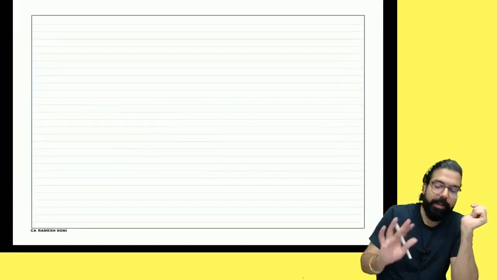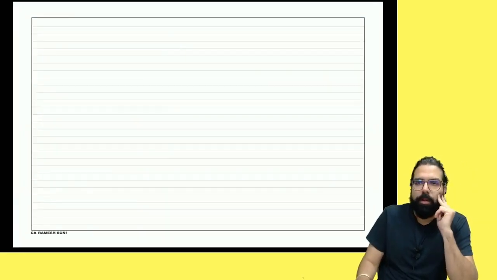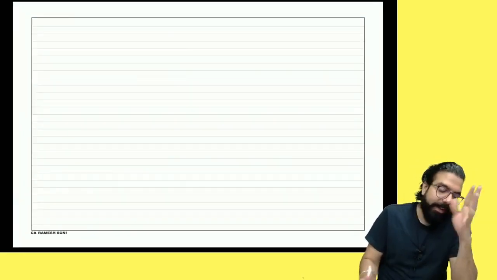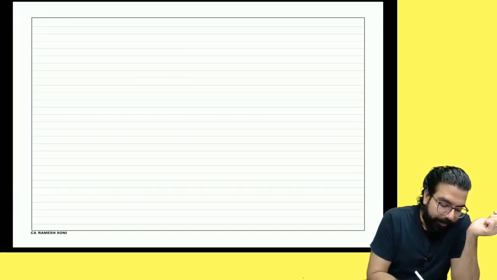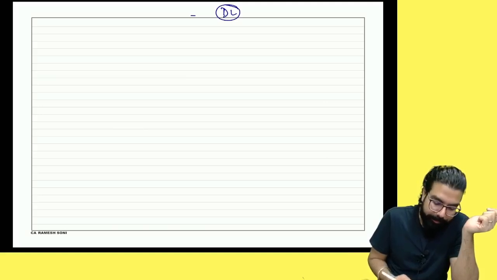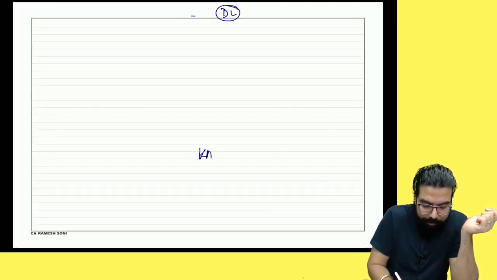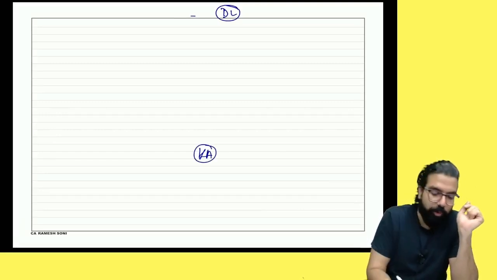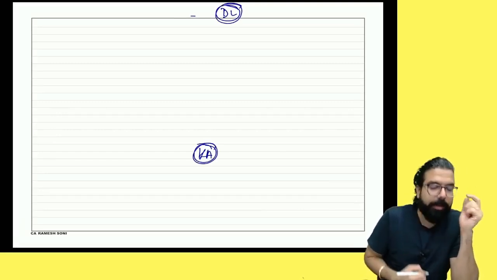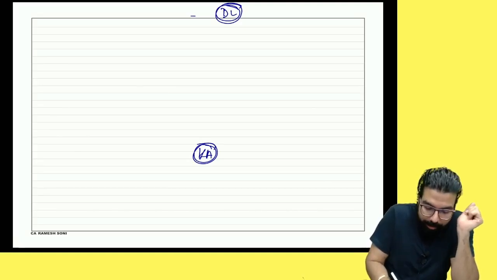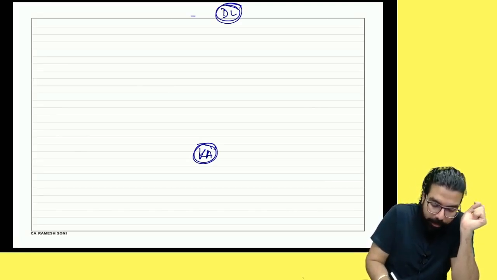You tell me one thing. We'll take the example of Delhi. Supposedly here there is Delhi and here there is Karnataka. I will give you the example like this. One is Delhi and one is Karnataka. In Karnataka, we have only one manufacturer who manufactures the goods.